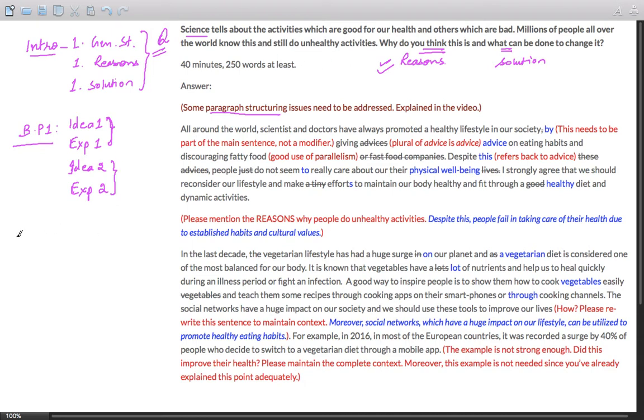So explain them. Then it comes to body paragraph 2, which is more related to solutions. If you have more on the reasons why people do this, you can write one more paragraph on the same part, that is on reasons. You can explain in a bit more detail. However, then if you do not have many ideas, switch to solutions. Again, give two solutions. What needs to be done? Idea 1 along with explanation 1, then idea 2 and explanation 2.